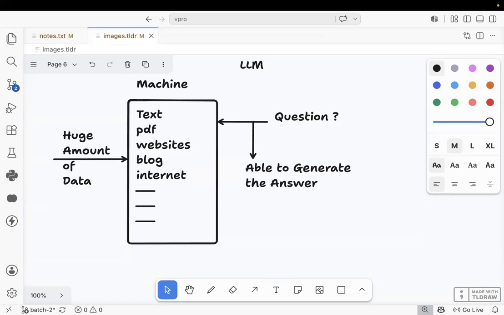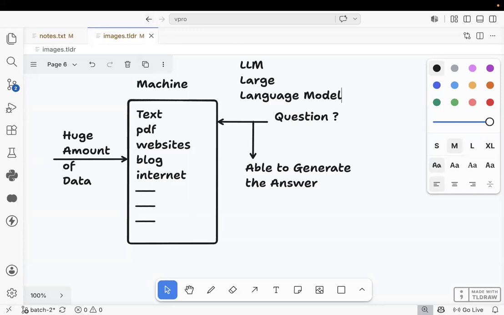L stands for what? L stands for large. Language model. LLM stands for large language model. Are you people okay with the LLM? Chaitanya garu, if anyone asked you, what is LLM? Please respond.